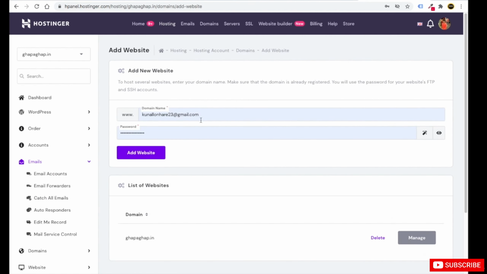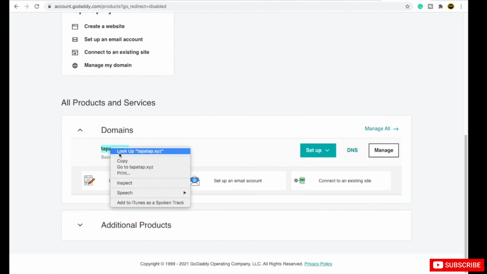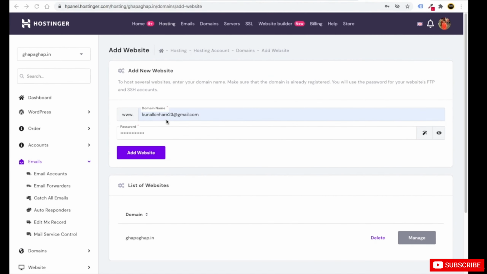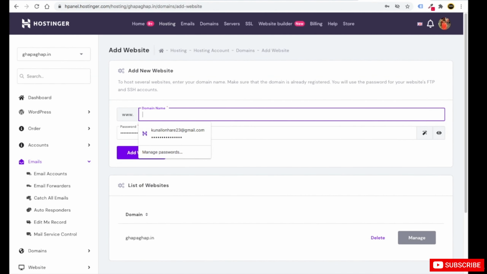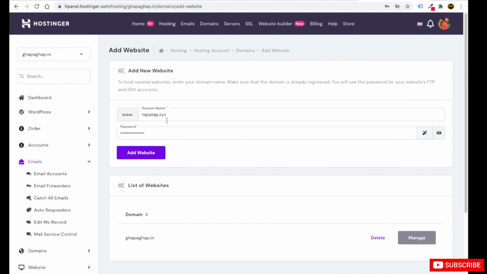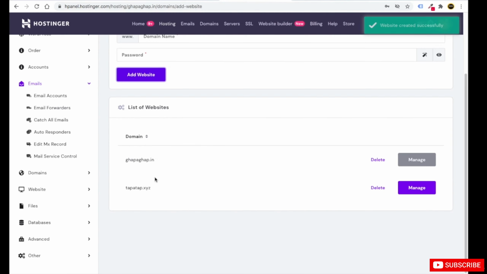Now it will ask for the domain name. Our domain name was tapatup.xyz. Just copy this, go and put the domain here, tapatup.xyz. You can even put the password. After you do that, click on add website. Now you can see this website is added, that is tapatup.xyz.